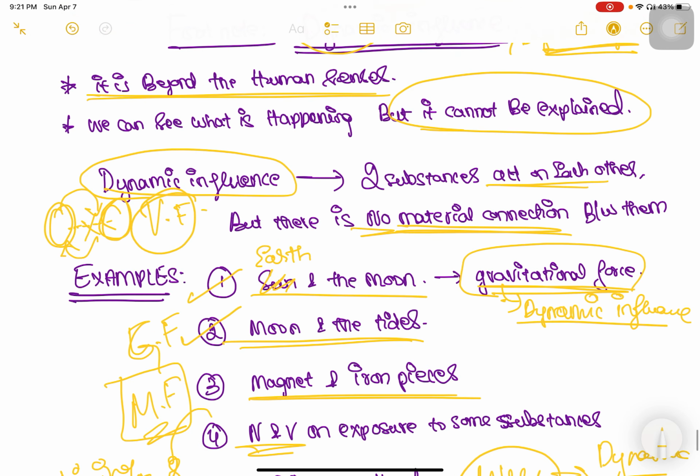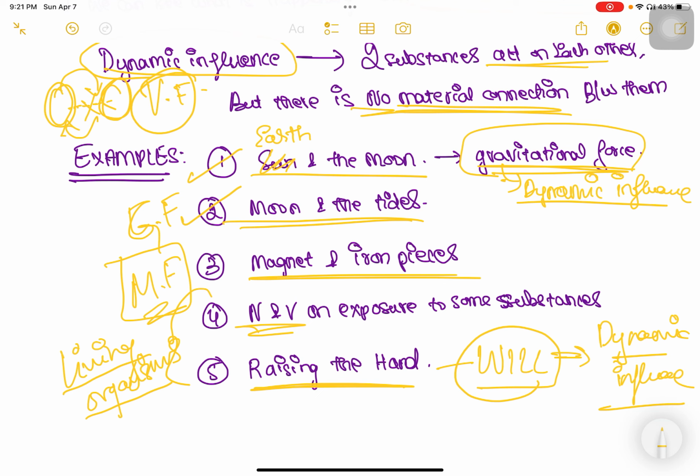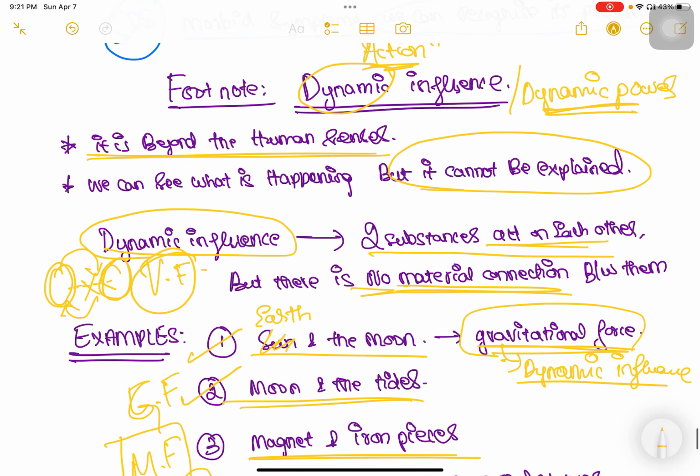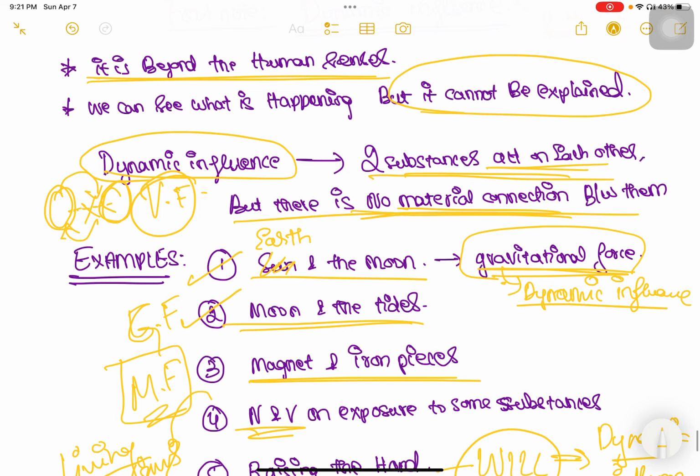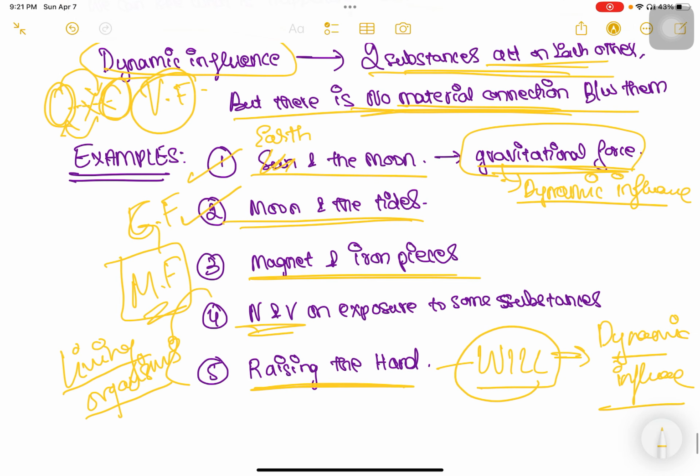Now I hope after going through all these examples, this statement makes much more sense to all of you. Correct? Two substances acting on each other, but there is no material connection between them. You cannot see, touch, or hear something materialistic between these two things. But we know something is happening, something imperceptible, and we are not able to explain how it is happening. So this is a brief gist and explanation on aphorism number 11.